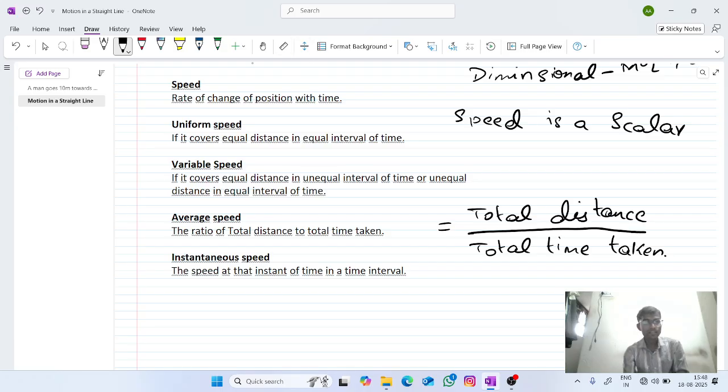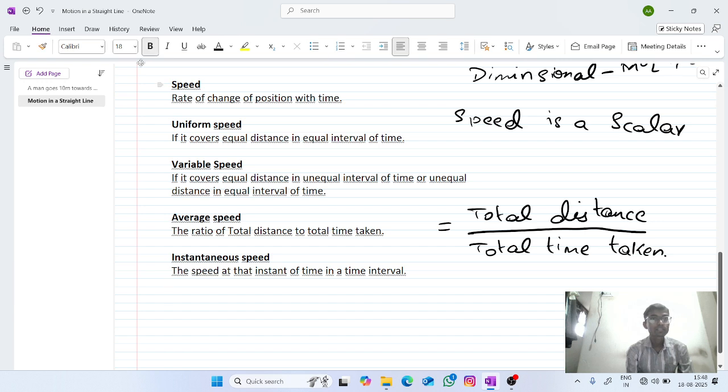Next we will see velocity. So again now, what do you mean by velocity?